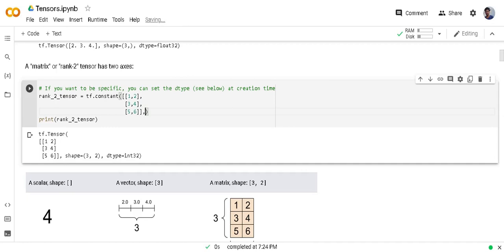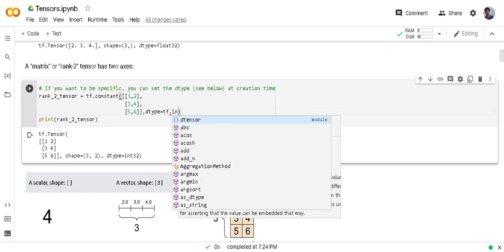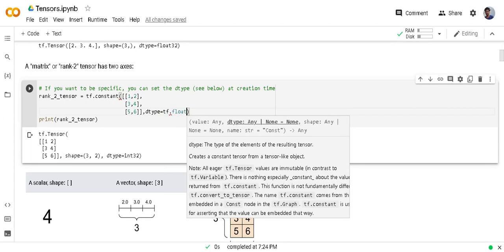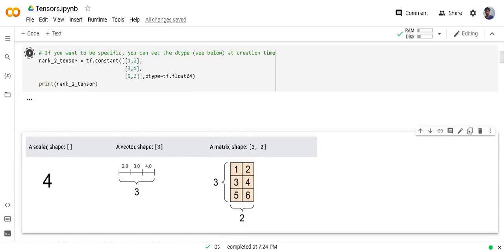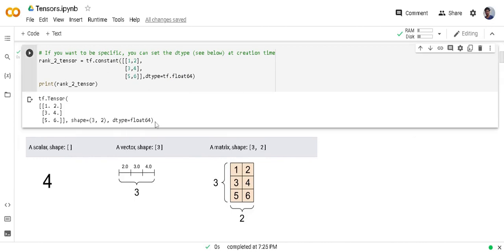If you want to specify a different data type, you can pass the dtype parameter, and here I am saying I want to create the float data type. So I am passing tf.float64. Now you can see the float64 data type has been assigned to this tensor.